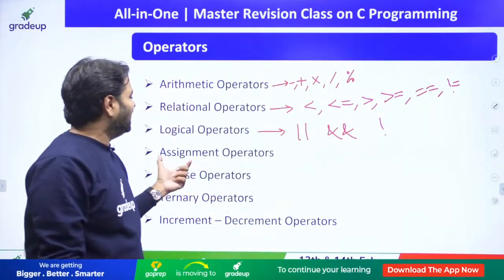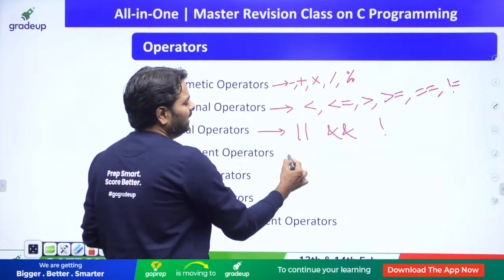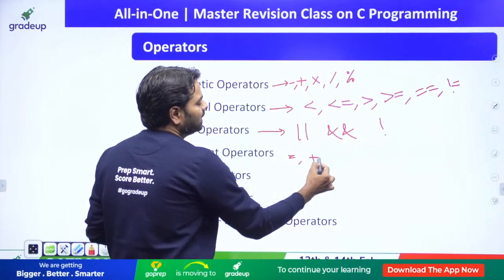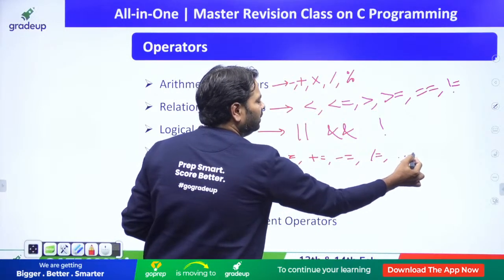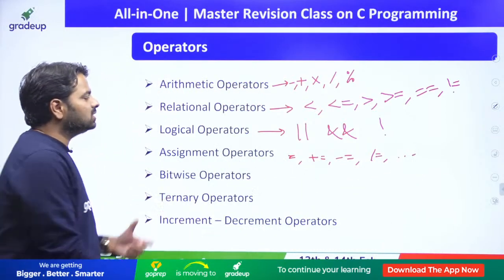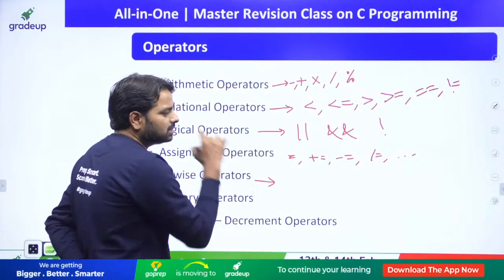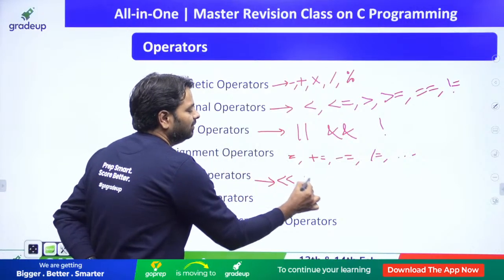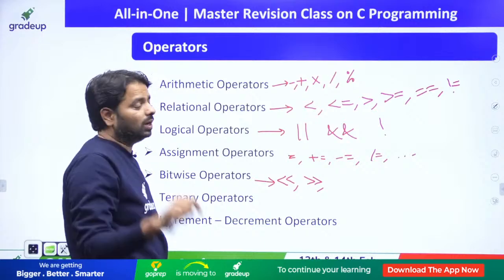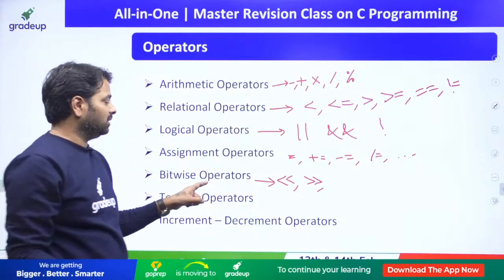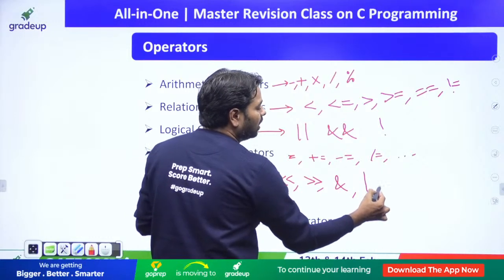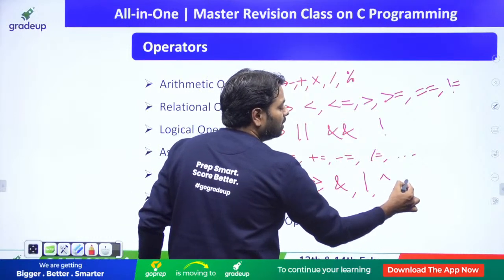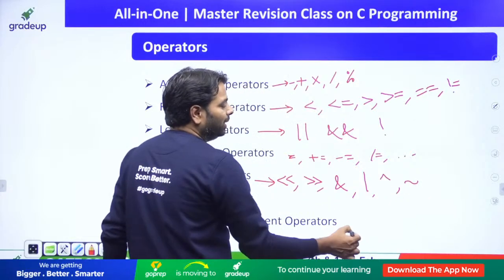And assignment operators: equal, plus equal, minus equal, division equal, and many more. And bitwise operators, can you give me bitwise operators? Left shift, even right shift, they work based on bits, a binary number. And what else you have? Bitwise and, bitwise or, bitwise exclusive or, and bitwise one's complement.